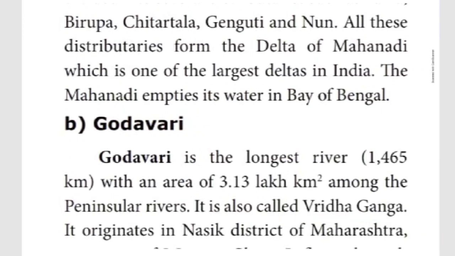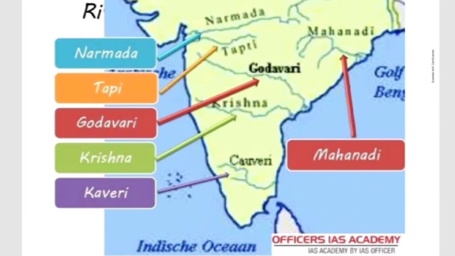So where does it originate? It originates in the Nasik district of Maharashtra. So this is the location, children. This is the southern part of India. These rivers are called peninsular rivers. Just before, I drew the Narmada river, Narmada, Tapti. This is Godavari. From where to where do we have to mark, children? From the U-shape bend. See, here one U-shape bend is there, no? From that, Godavari has to be marked. From the V-shape bend, we have to mark the Krishna river.